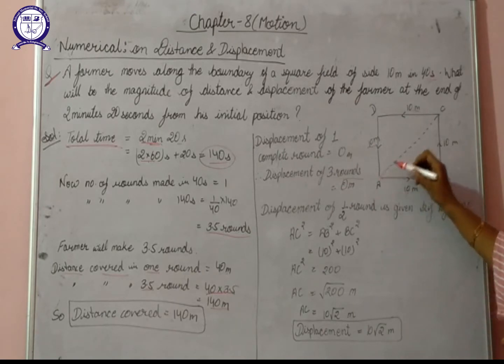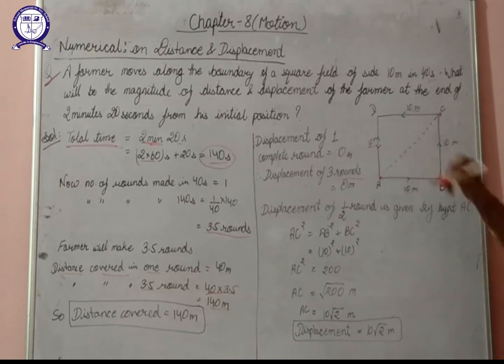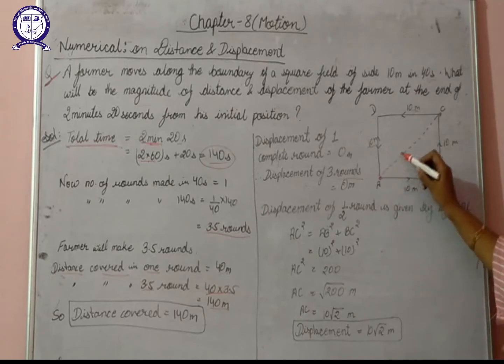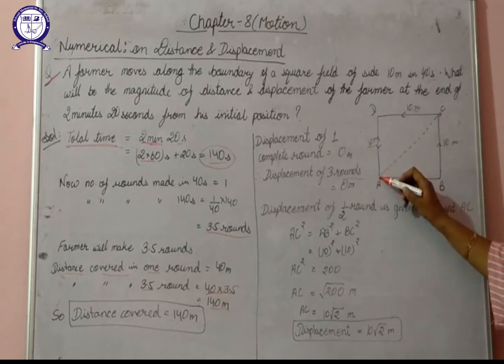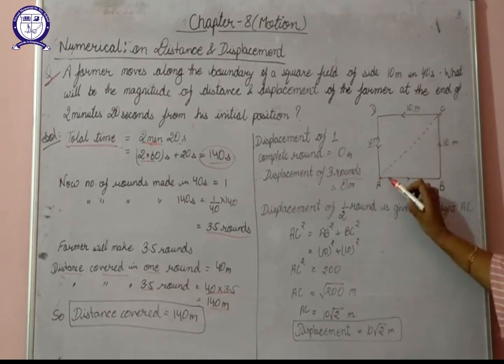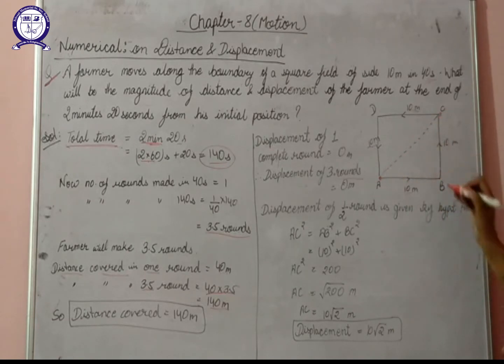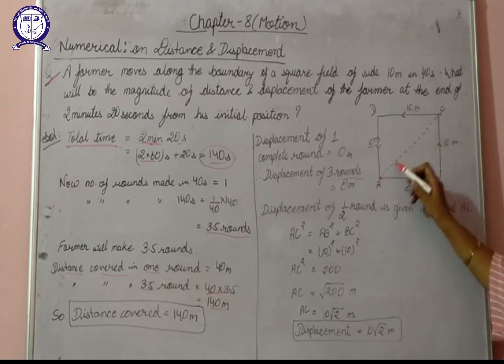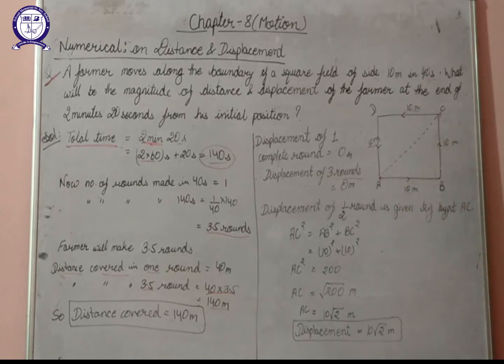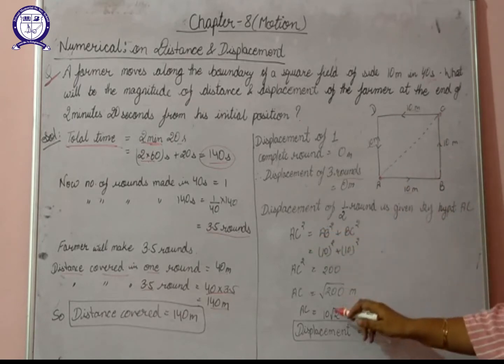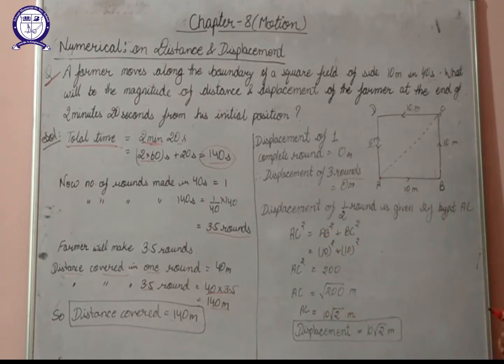After completing the half round, the farmer will reach position C. It started from point A. Displacement is the shortest path obviously, so it is given by this AC. If this is a square field, we can consider it as a right triangle, so this AC represents the hypotenuse. If we determine the value of this hypotenuse, that will give the value of displacement. This hypotenuse we determine using the Pythagoras theorem. From that we'll get the value of AC as 10 root 2. So we can say that the displacement of the farmer at the end of 140 seconds will be 10 root 2 meters.